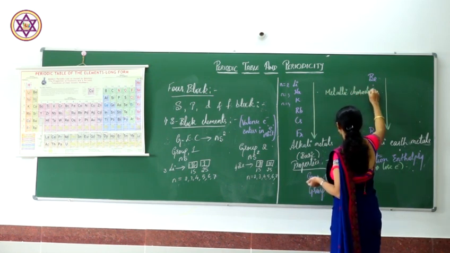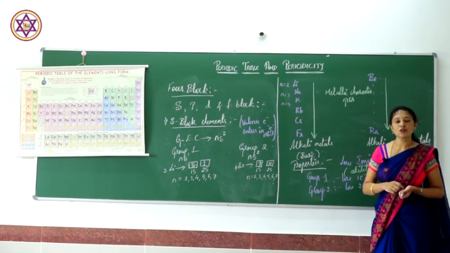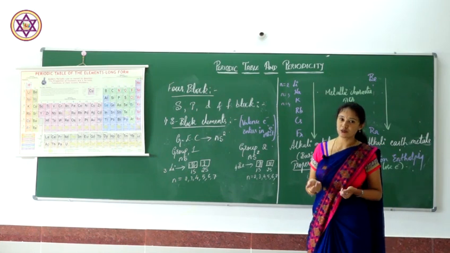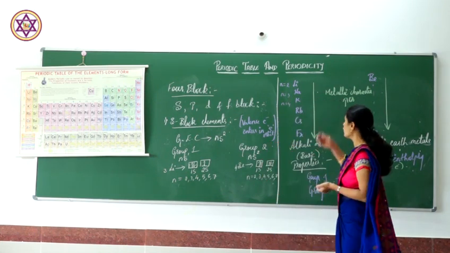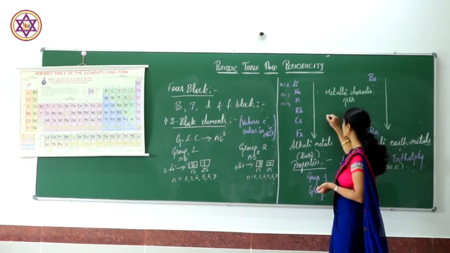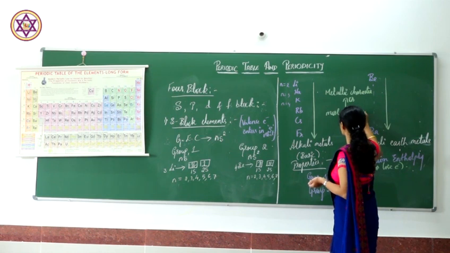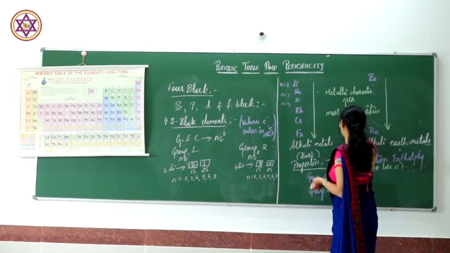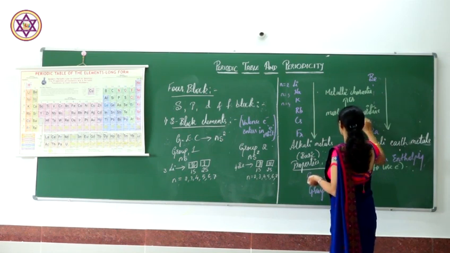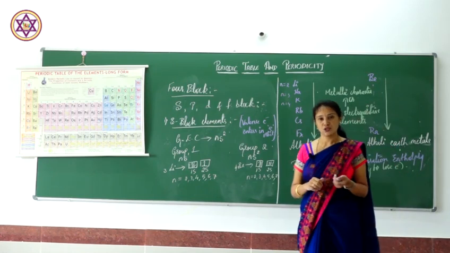There is an increase in the metallic character because they have the ability to donate electrons, and therefore most of them are electropositive elements. They are electropositive in nature.